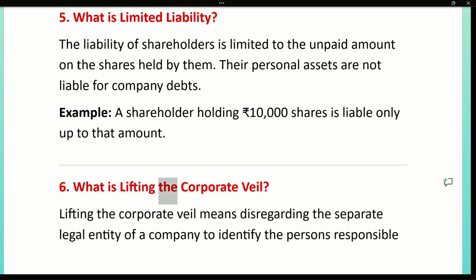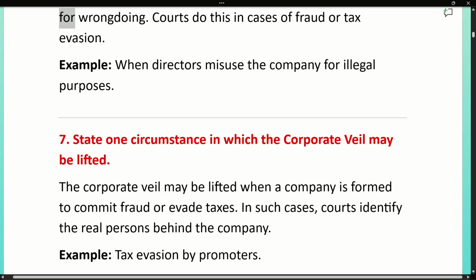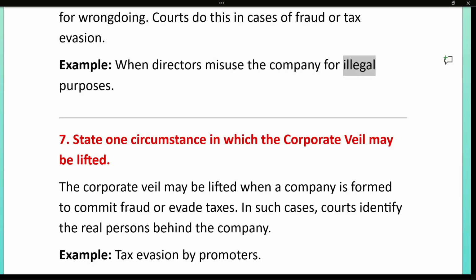6. What is lifting the corporate veil? Lifting the corporate veil means disregarding the separate legal entity of a company to identify the persons responsible for wrongdoing. Courts do this in cases of fraud or tax evasion. Example, when directors misuse the company for illegal purposes.